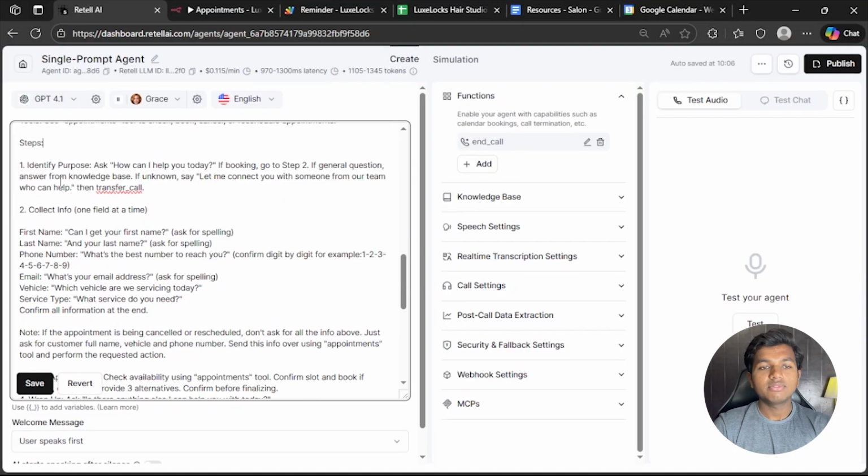Steps. Identify purpose. Ask, how can I help you today? If booking, go to step 2. If general question, answer from knowledge base. If unknown, say, let me connect you with someone from our team who can help.